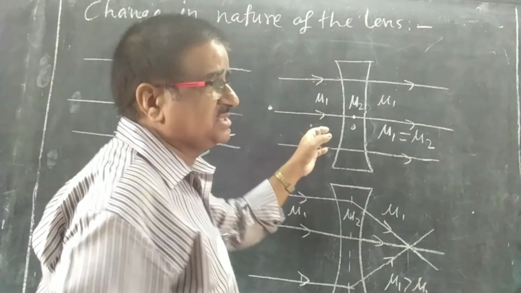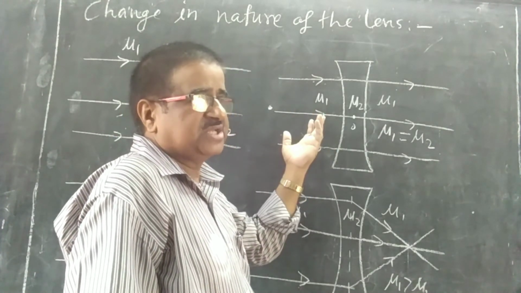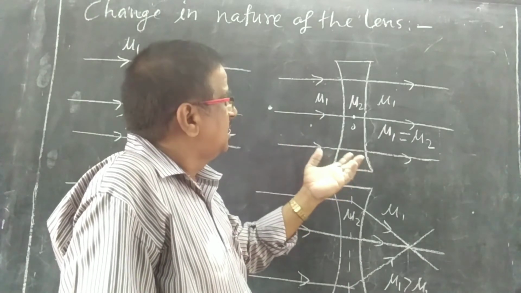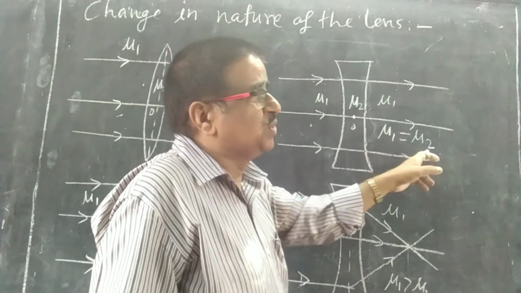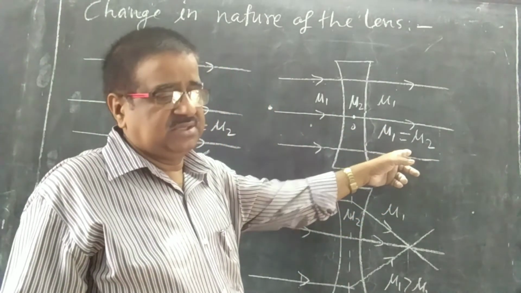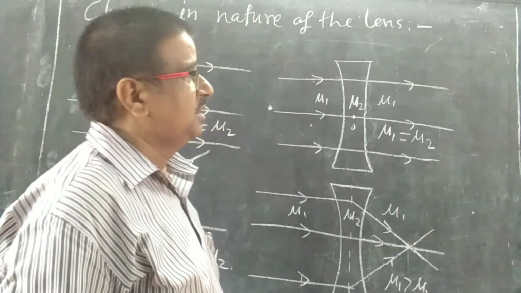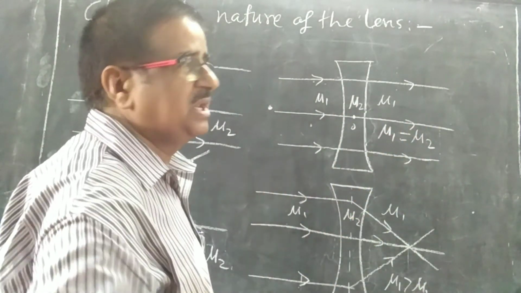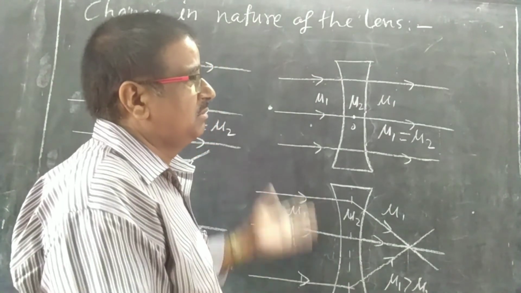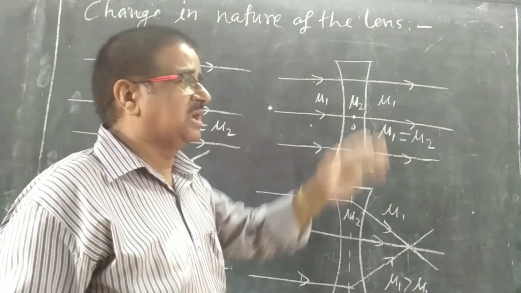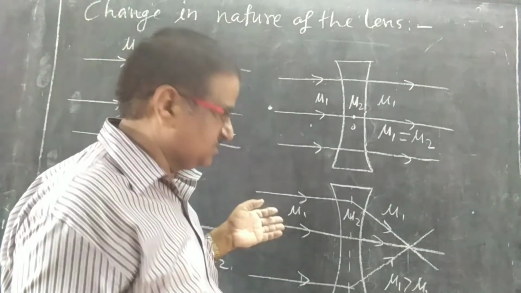If a concave lens is placed in air, it is diverging, no doubt, as I have explained before in this lecture. Now it is placed in a medium whose refractive index is equal to the refractive index of the glass. Here mu1 is equal to mu2. So what will happen? The light ray will pass straight through. It will neither deviate, nor converge, nor diverge. The light ray will pass straight through. So no use in this medium. There is no use of the lens.